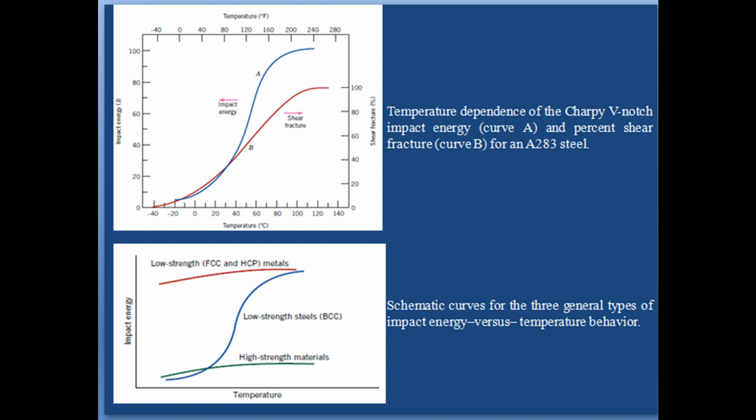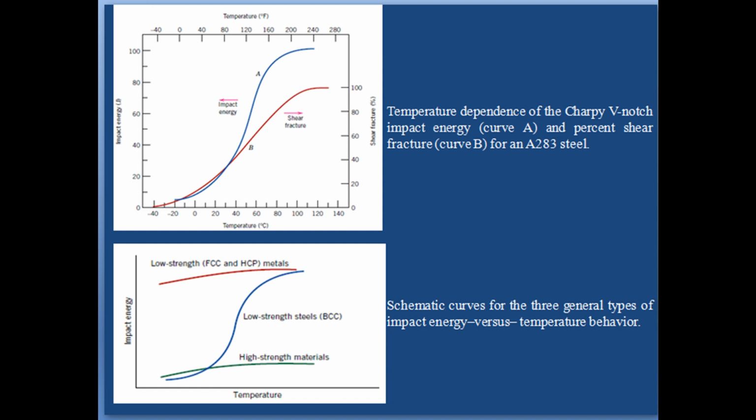For high strength materials, for example high strength steel and titanium alloys, the impact energy is also relatively insensitive to temperature, the lower curve of the figure. However, these materials are also very brittle as reflected by their low impact energy values, and of course the characteristic ductile to brittle transition is represented by the middle curve as shown in the figure.